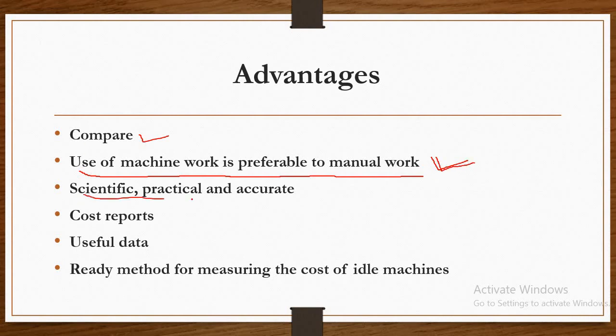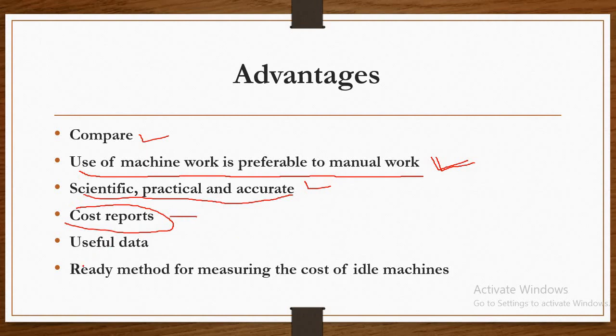Then it is scientific, practical and accurate. It is the most scientific, practical and accurate method of recovering manufacturing overhead. Cost reports prepared with the help of such a rate are dependable and can help the management in decision making.